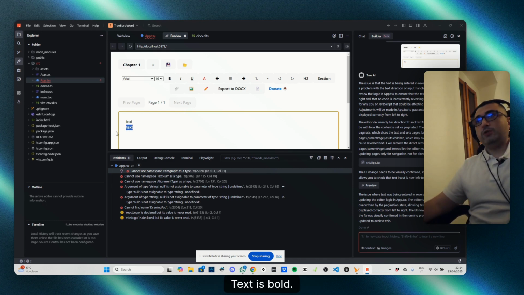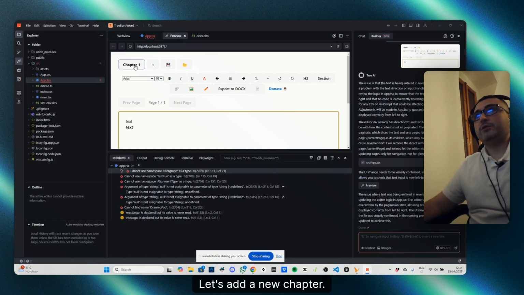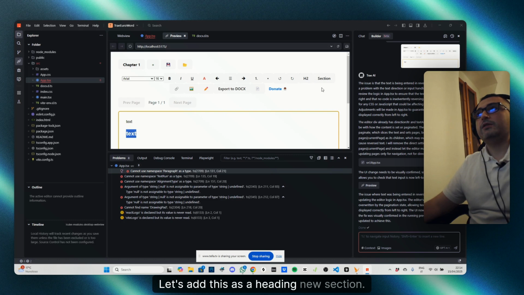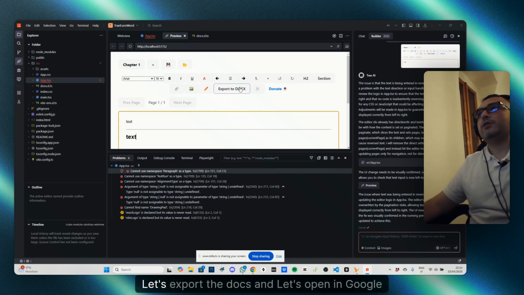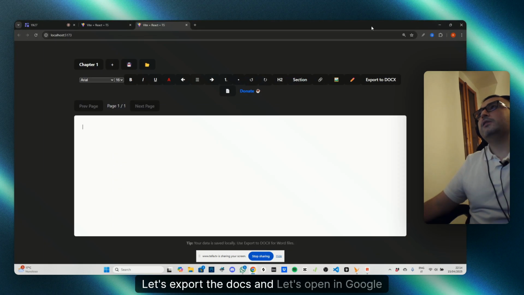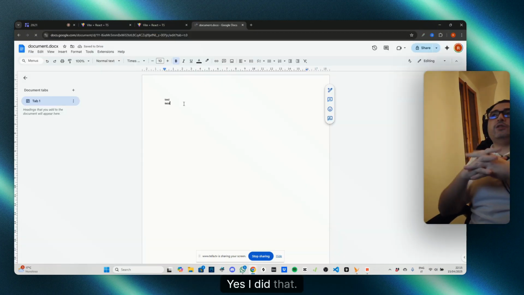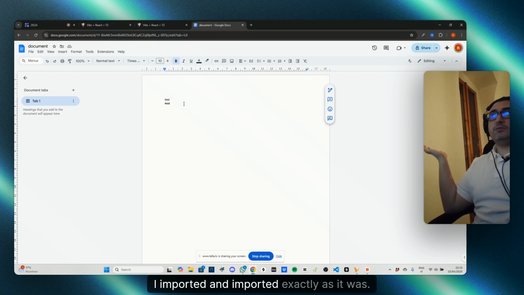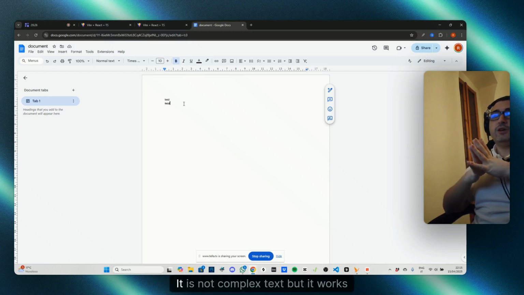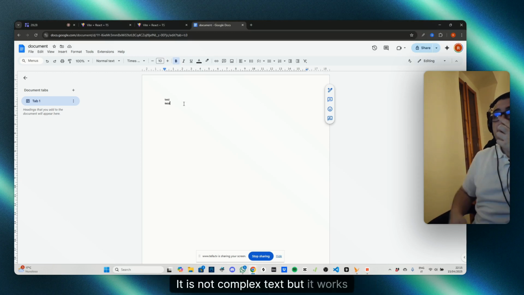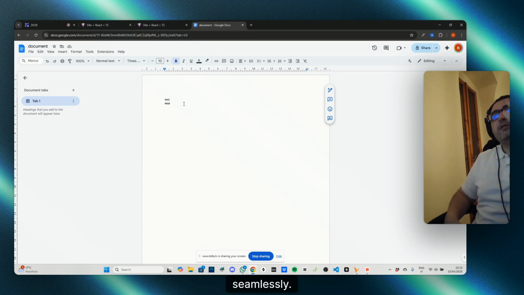Text is bold. Let's add a new chapter. Let's add this as a heading, new section. Let's export the docs and open them in Google Docs. And yes, I did that. I imported it and it imported exactly as it was. It is not complex text, but it works seamlessly.